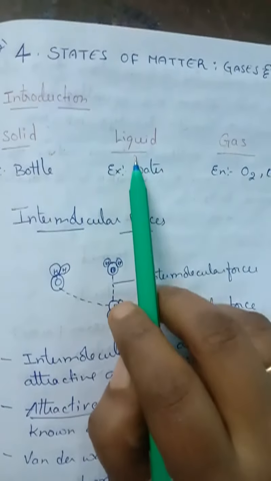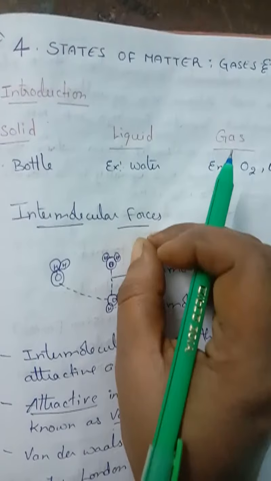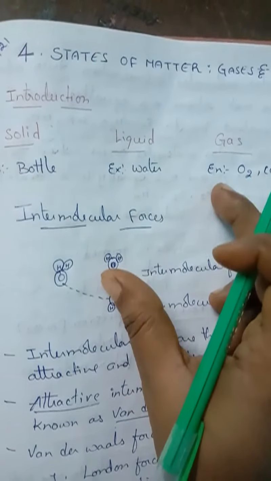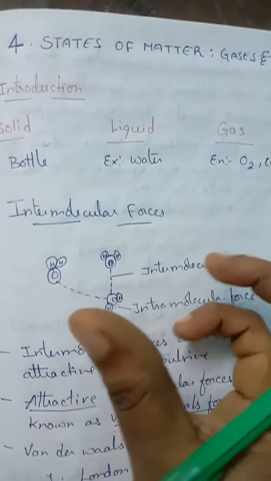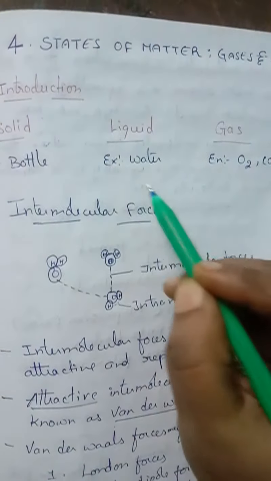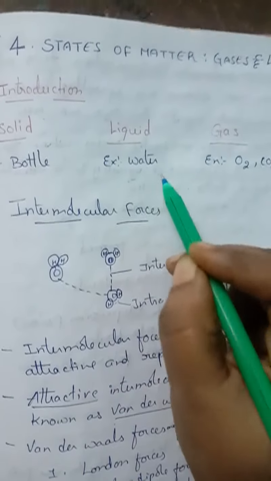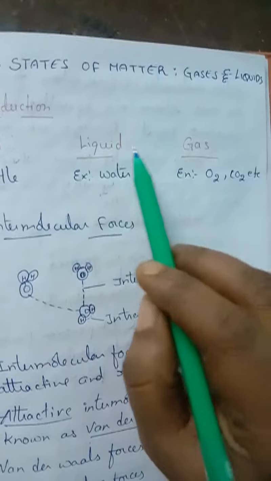And here liquids have a flowing property, means they can flow from one place to another. How? Because their intermolecular space is more. When intermolecular space is more, the intermolecular force of attraction will be less. So when attraction is less, what happens? The particles move away from each other. That means they can easily flow, isn't it? So that is about liquid.